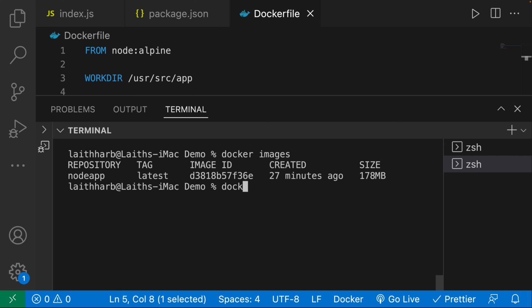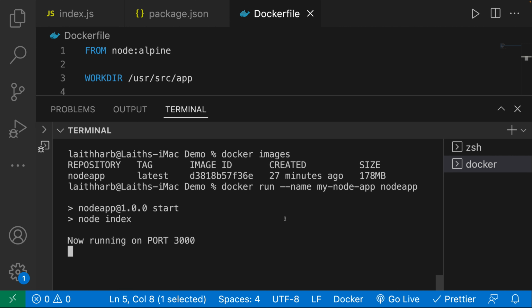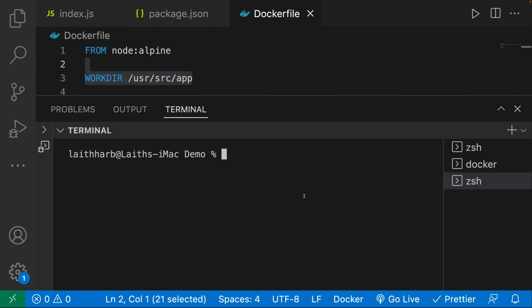So let's go ahead and do that. I'm going to say docker run, and I'm going to say --name. I'm going to say my-node-app. And then I'm going to say node app for the image. So let's go ahead and run that. And there we go. You can see that it is running. It says now running on port 3000. You can see it consumes your terminal, so now you actually cannot write any more commands. If you want to use your terminal, you're probably going to have to open up another one.